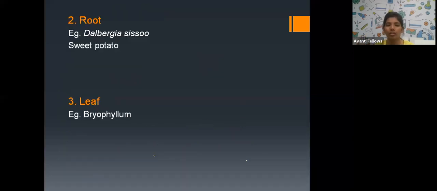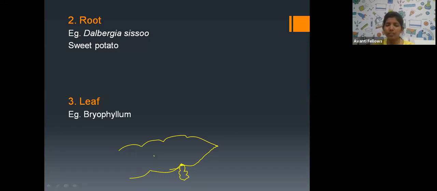Next is the root. In sweet potato or Dalbergia sissoo, from the root the new plant will arise. In the leaf, like Bryophyllum, the tissue here can give a new leaf.